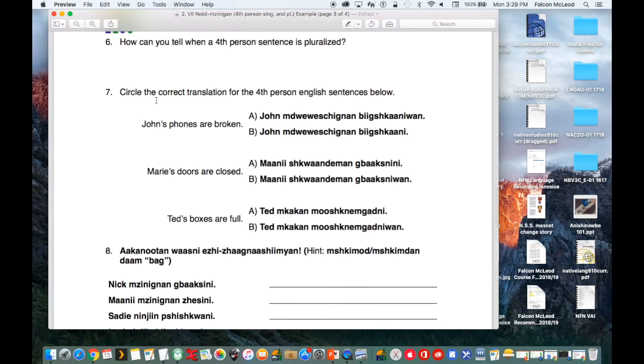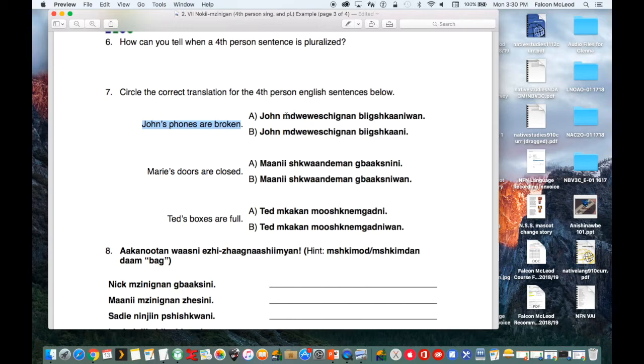Number 7. Circle the correct translation for the fourth person English sentence below. So here's our English sentence, and we have to find the Ojibwe that matches this. Our English is "John's phones are broken." Our first one, A, is John ndwewes chignan bikshkanewan. B, John ndwewes chignan bikshkane. Looking back at our English, John has multiple phones that are all broken, so we're not dealing with singular, we're dealing with plural.